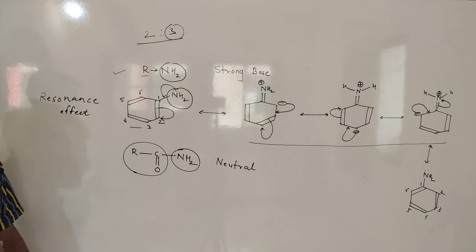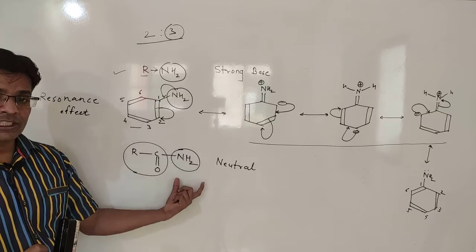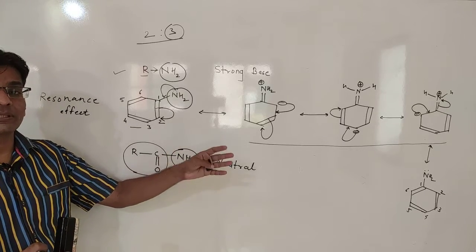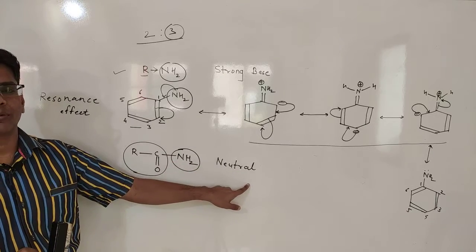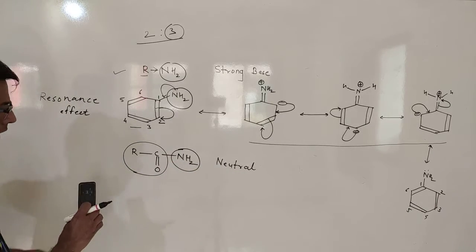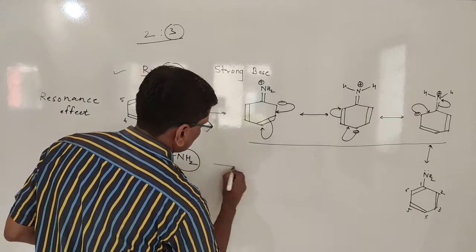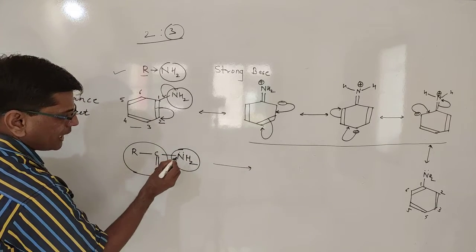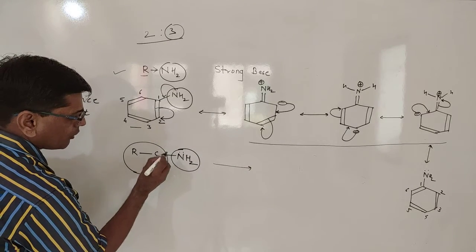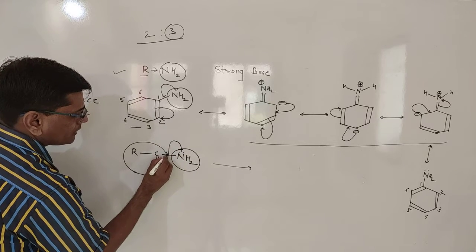Now come to the third example, amides. Even if NH2 is there, this NH2 could not act as a strong base, nor could it act as a weak base. It directly goes into the neutral form. The reason is again the resonance effect. Now how? By the resonance or mesomeric effect, the nitrogen electron pair or lone pair available at the nitrogen can be shifted